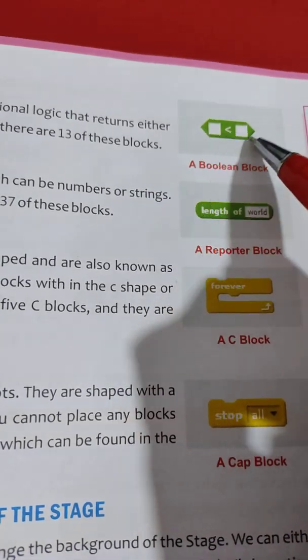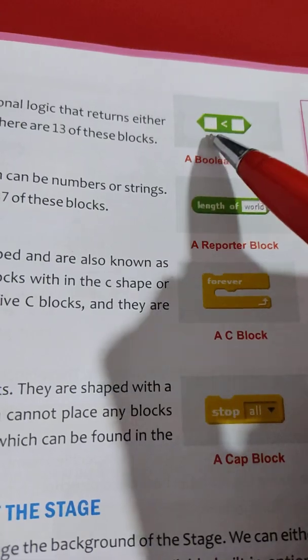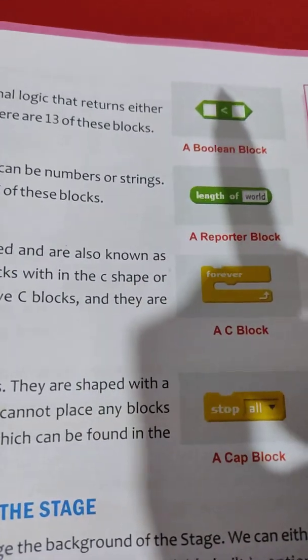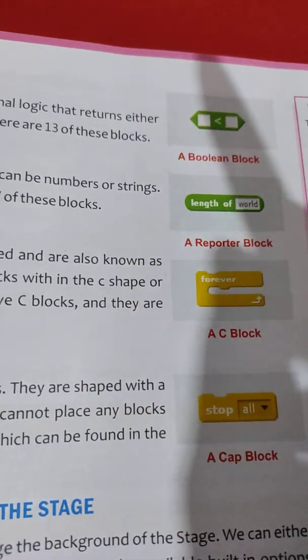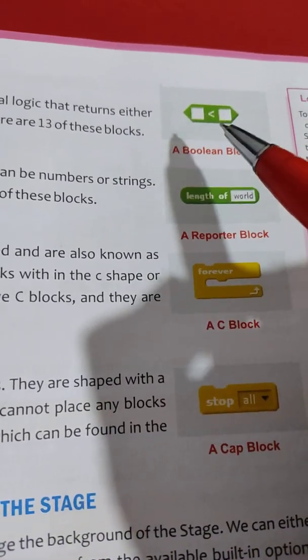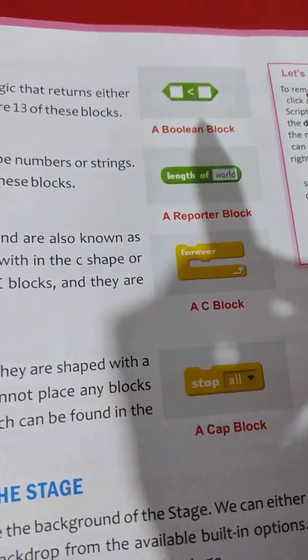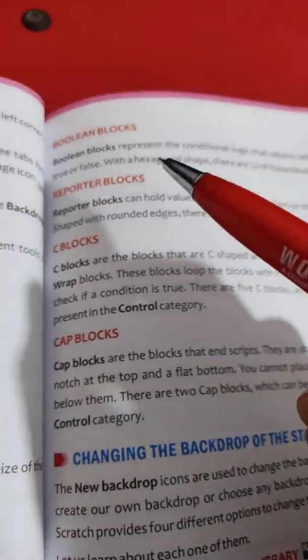See, this is the example. It is a hexagonal shape and here less than logic is used and its value will be only true or false. So if you are using any conditional logic in a script, then you have to use the Boolean blocks, and there are total 13 Boolean blocks. You can use 13 different conditional logic in a script.